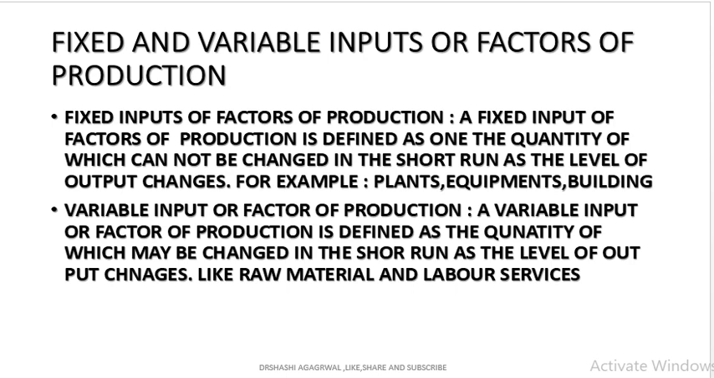So in the short run, if we want to increase the production, we have to increase the quantity of variable factors. Variable input or factors of production are those factors which can be changed in the short run as the level of output changes, like raw material and labor services. Here, if we want to increase the output, we will be changing the quantity of the variable factor.